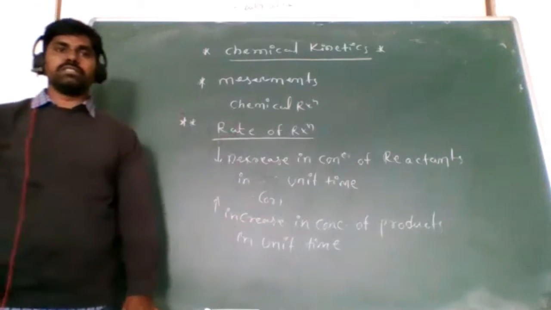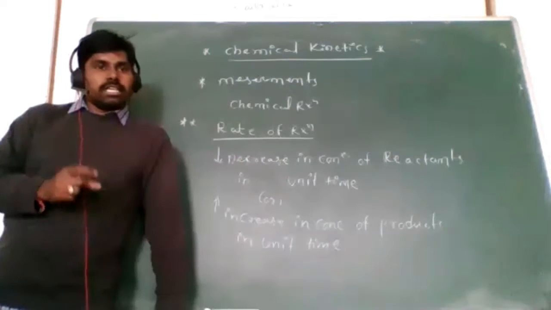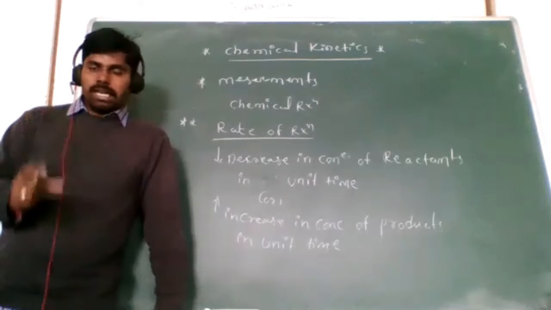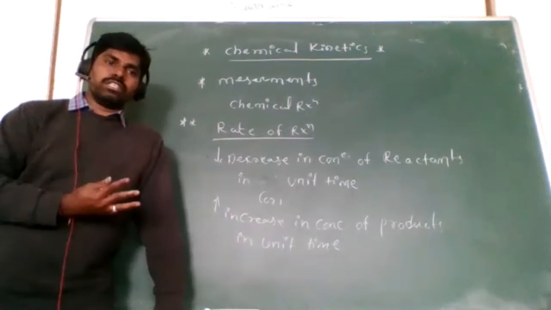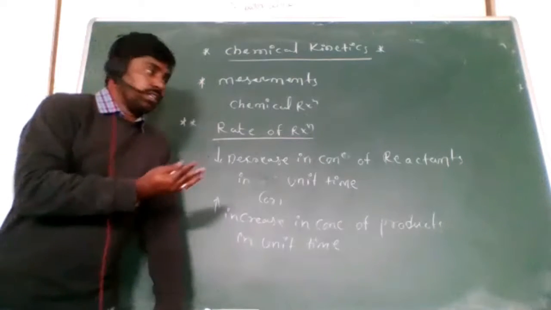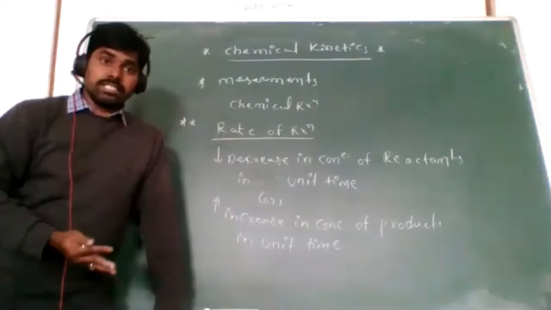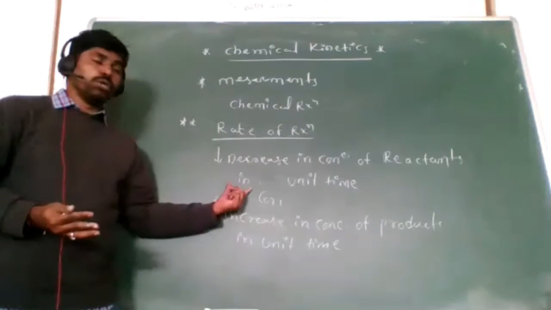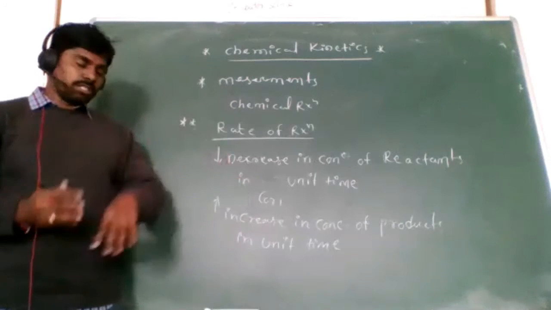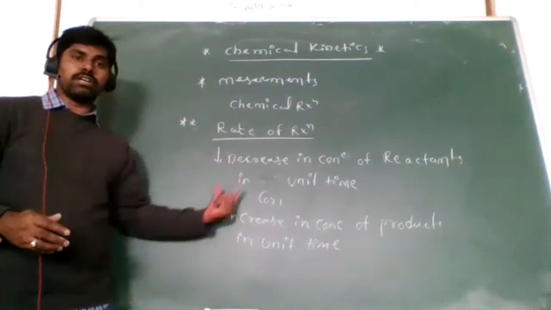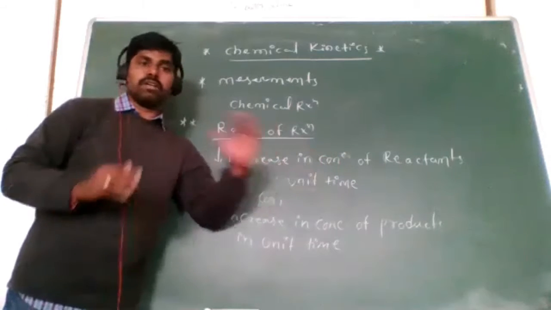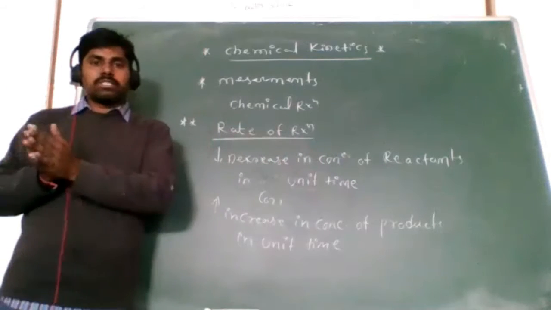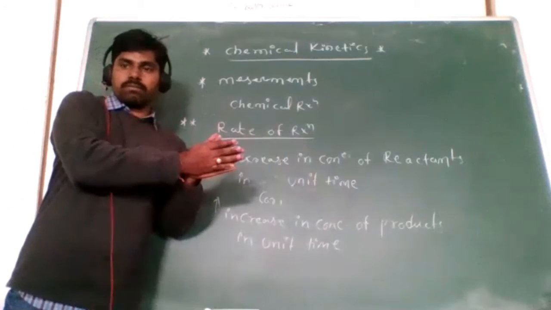Rate of reaction means a decrease in the concentration of reactants in unit time. At the same time, there is an increase in concentration of products. We know already reactants become the product.